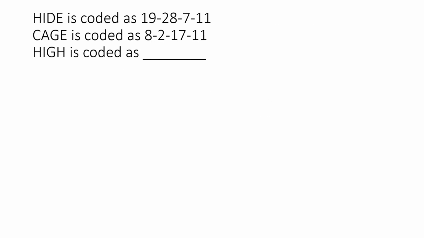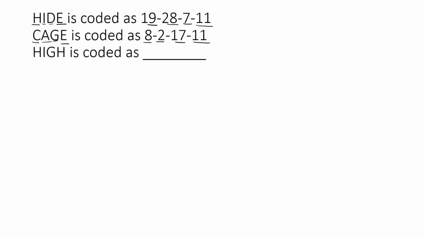Height is coded as 19, 28, 7, 11. Cage is coded as 8, 2, 17, 11. Then how is high coded? Here we can see that E and E is coded as 11. Now similarly we can code the others. H is 19, I is 28, D is 7. Similarly C is 8, A is 2 and G is 17.